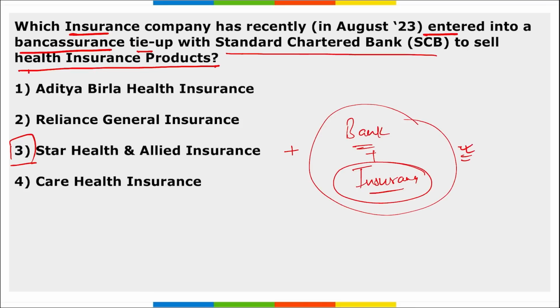So recently, which insurance company tied up with Standard Chartered Bank, that is your SCB Bank? It is your Star Health and Allied Insurance that tied up with SCB Bank under this bancassurance.